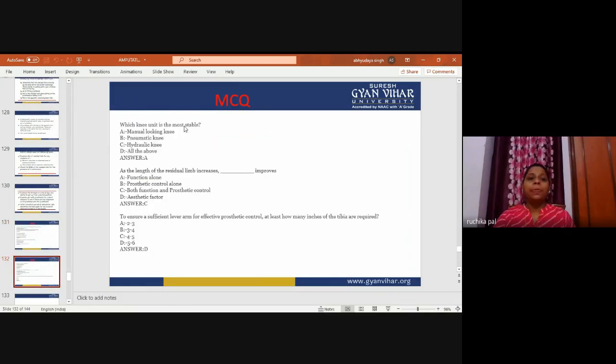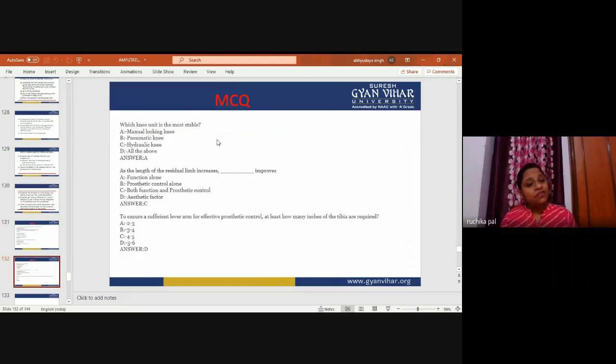Now, which knee unit is the most stable? Manual locking knee, pneumatic knee, hydraulic knee, or all of the above? Manual locking knee is the most stable knee unit. As the length of the residual limb increases, what improves? Function alone, prosthetic control alone, both function and prosthetic control, aesthetic control. If the length of the residual limb is increased, then both function and prosthetic control improve.